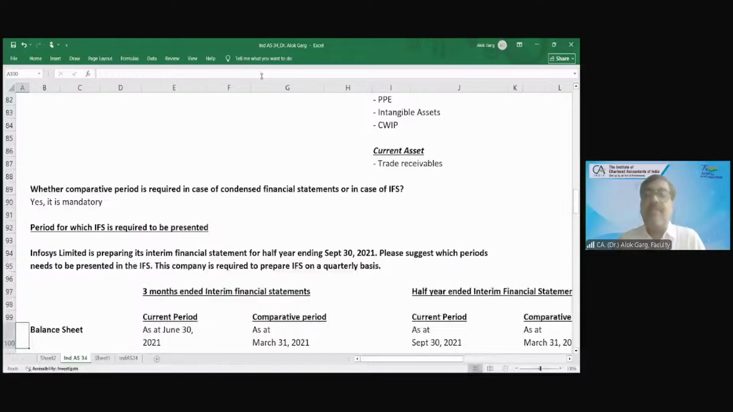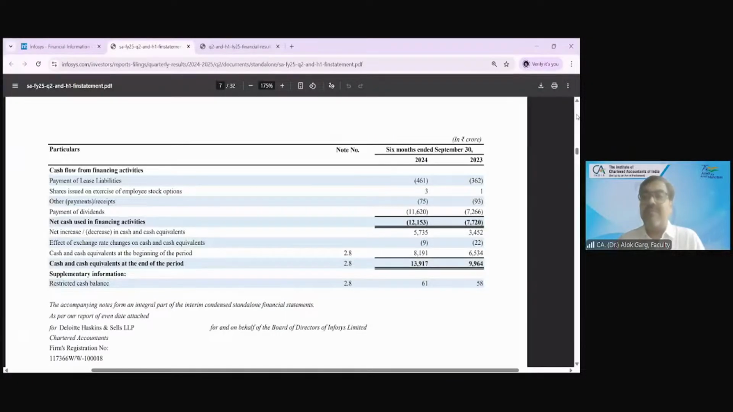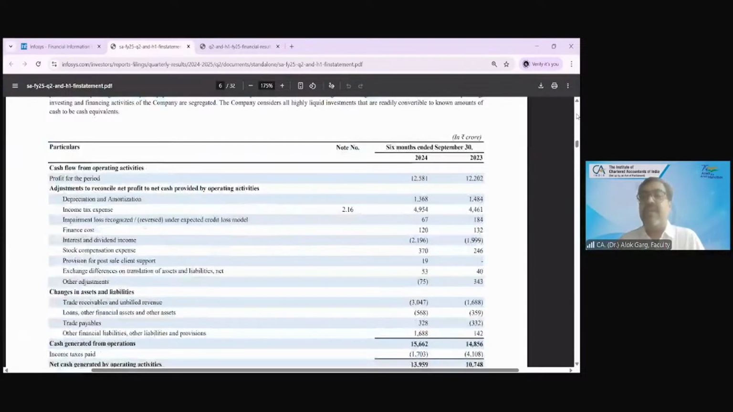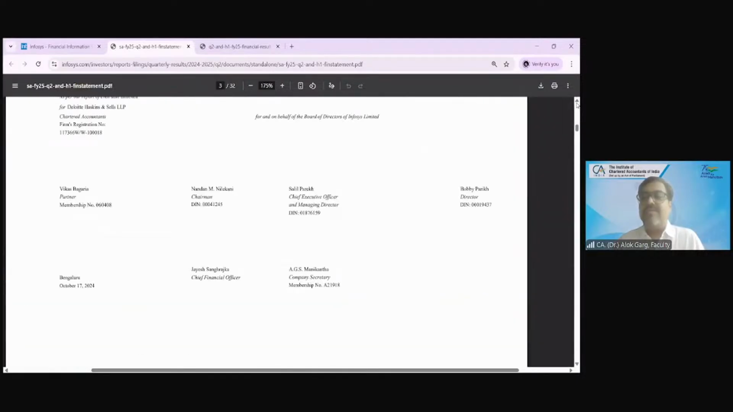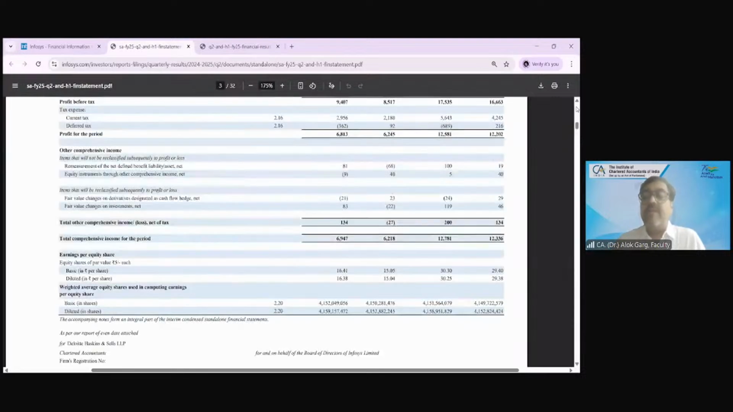let me again take you to the Infosys balance sheet, Infosys interim condensed financial statement. Friends, tell me, for which period these financial statements are there? It's for quarter 2. It's half year, H1, right? It's for half year ended September 30, 2024. It's for quarter ended September 30, 2024.